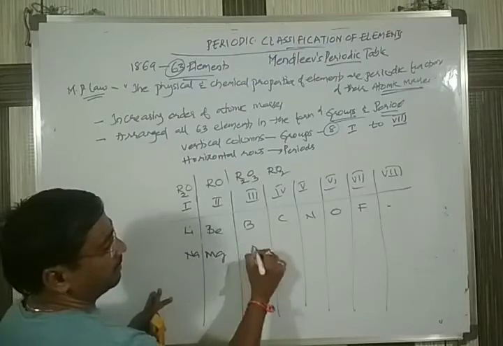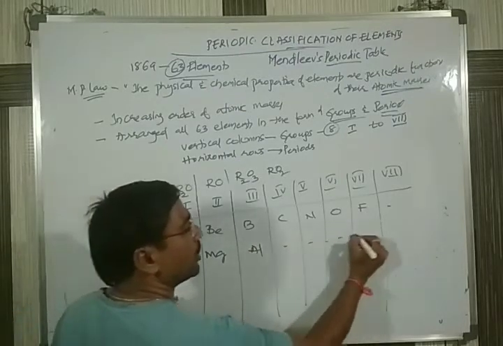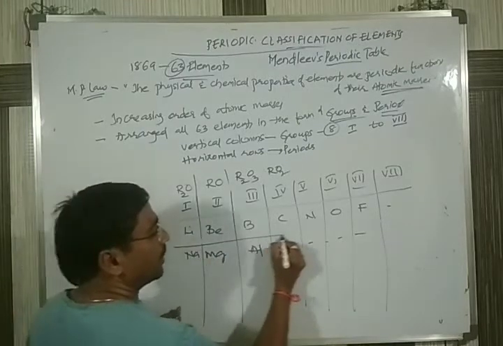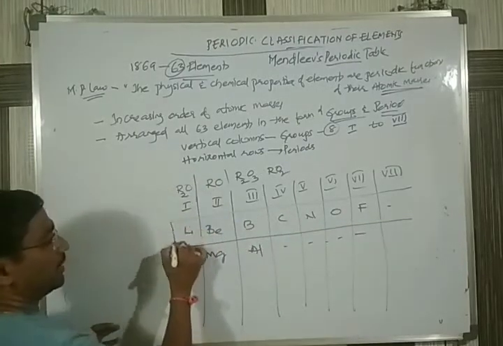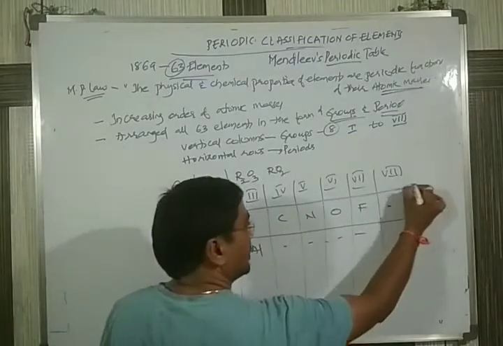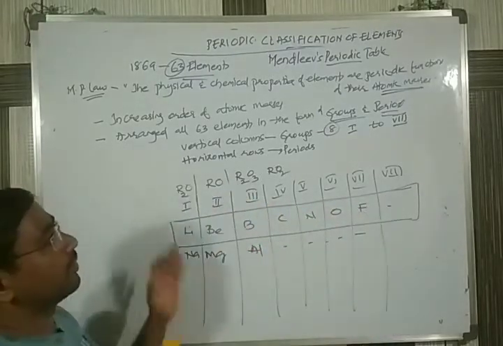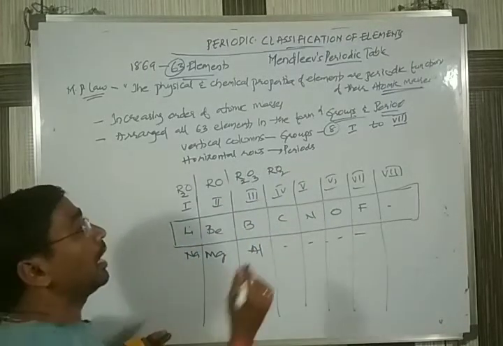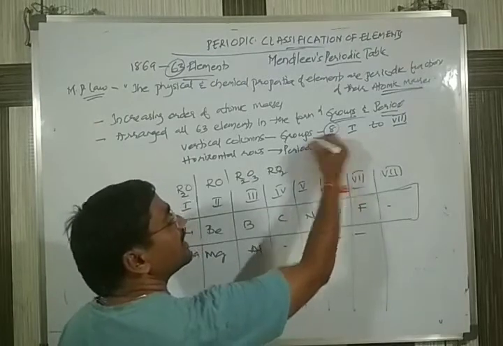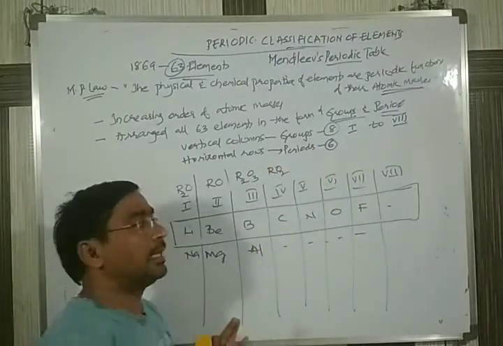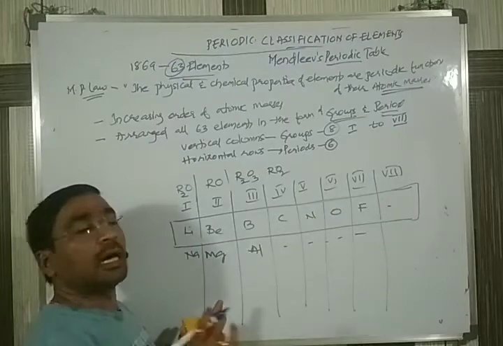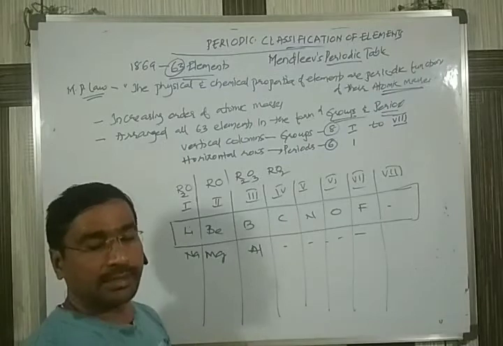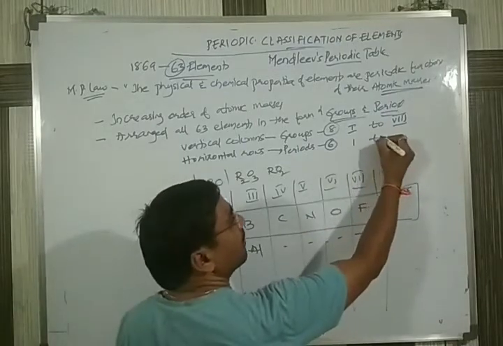Sodium, magnesium, aluminium, like this it goes on arranging. So when you are arranging, automatically one total horizontal row is what we call a period. And how many periods are there? There are 6 periods in the table, and the 6 periods are denoted by normal Arabic numerals, 1 to 6.